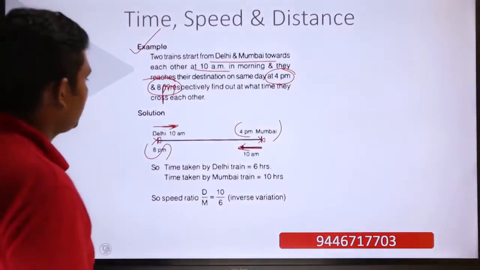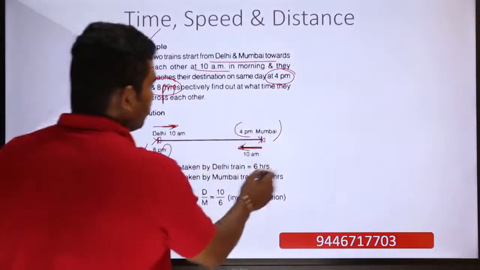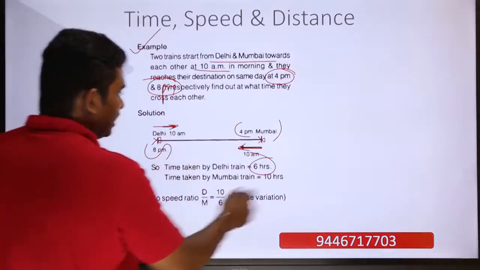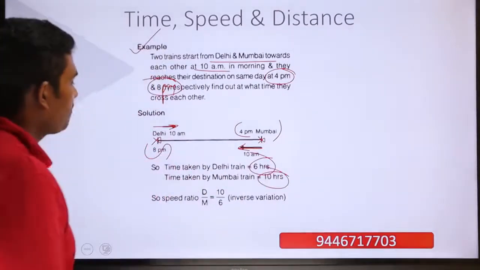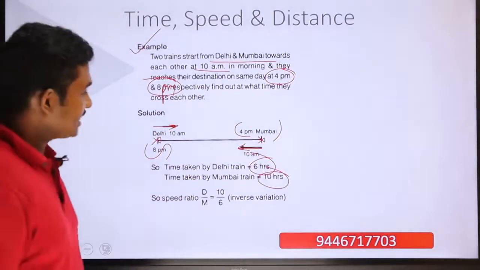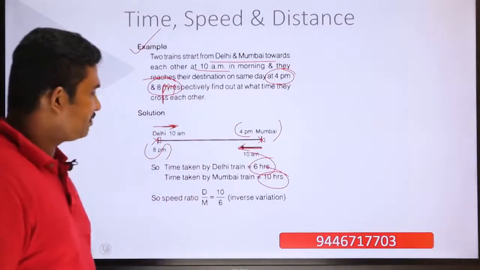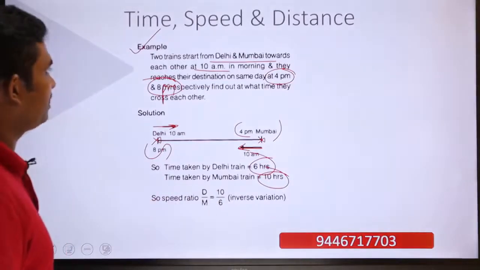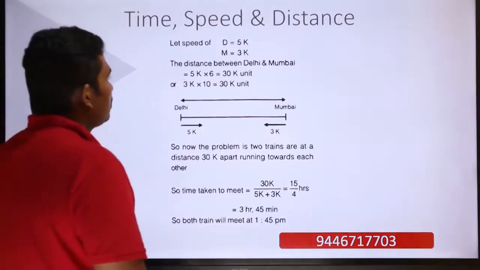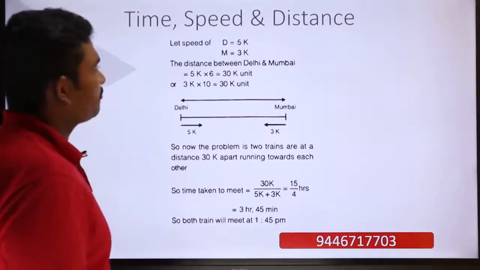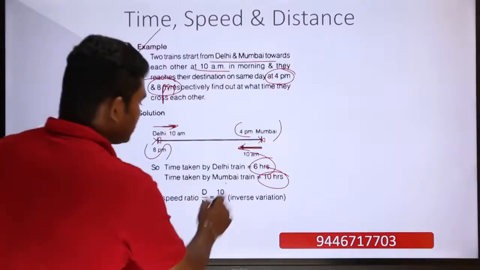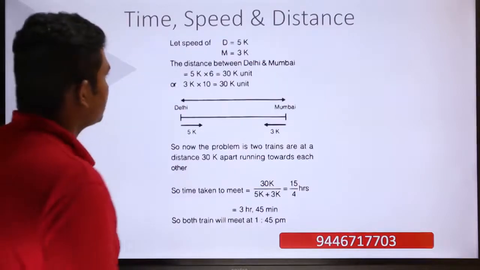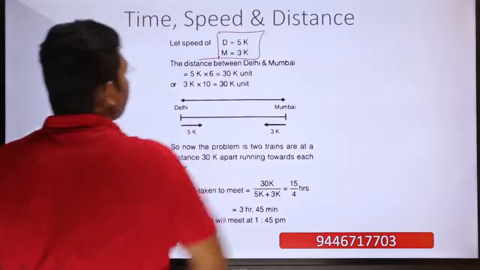So the time taken by the Delhi train from 10 a.m. to 4 p.m. is equal to 6 hours, and the time taken by the Mumbai train to reach Delhi is 10 hours. So the speed ratio is 10 divided by 6, because it is the inverse variation. So d divided by m is equal to 10 divided by 6, which is in the inverse ratio. Now let the speed of d be 5 times k, because when you cancel this, it becomes equal to 5 divided by 3. So it is a factor of 5 and 3. So let us assume that it is 5k and 3k.